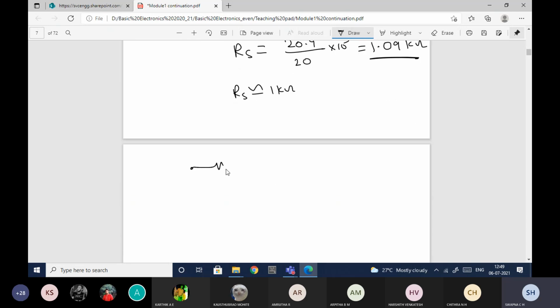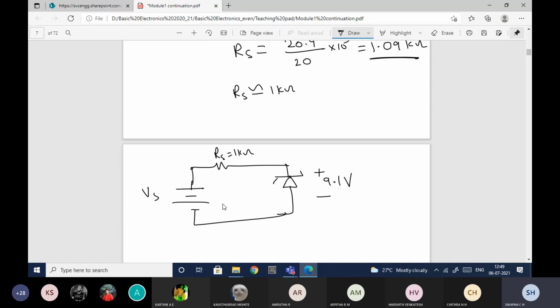So now let me just draw the circuit. Here I have the supply voltage Vs. Rs value is 1 kilo ohm, and the Zener diode is providing 9.1 volt. Now, what is the next question? Vs is initially 30 volts. Now I have designed the circuit. Now my design is ready.